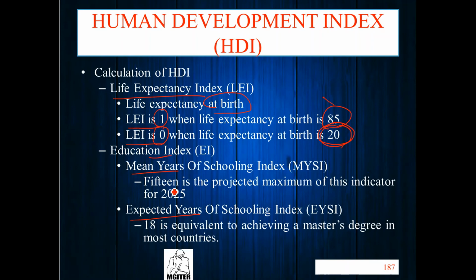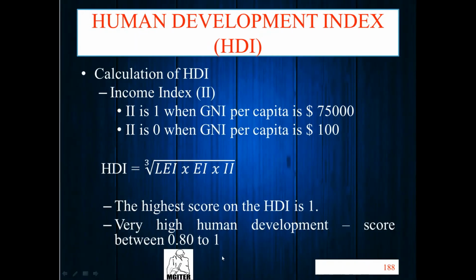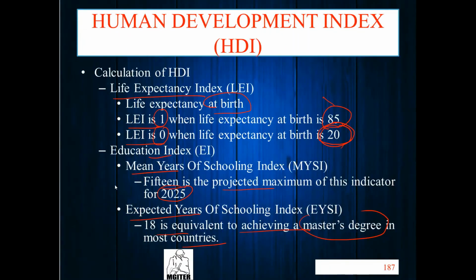Mean years of schooling is 15, a projected maximum of this indicator for 2025. 18 is equivalent to achieving a master's degree in most countries. So the education index is related to age. 15 years is the projected maximum of this indicator for 2025. So in school, a child learns for 15 years. They cannot drop out of school before 15.